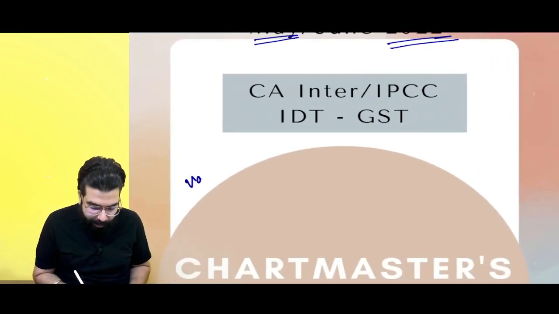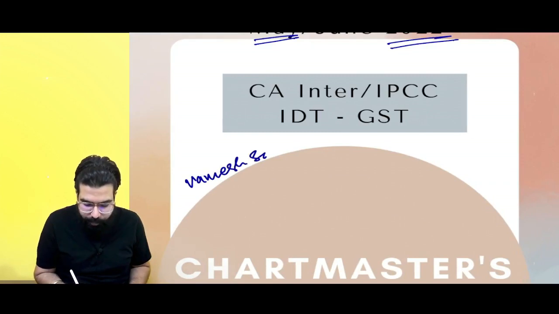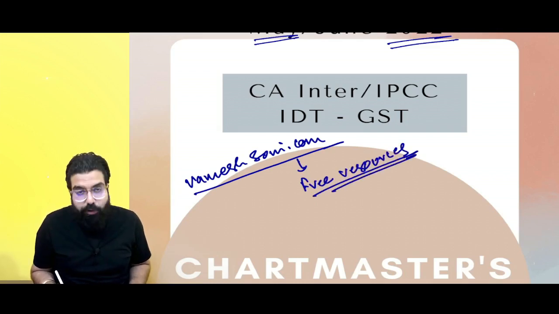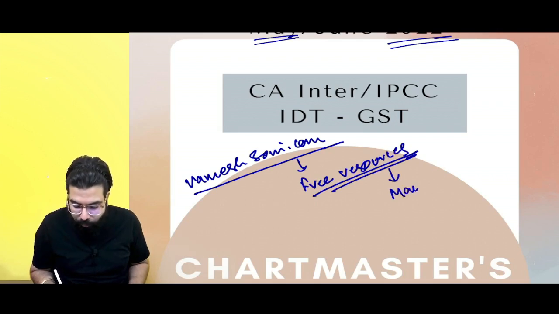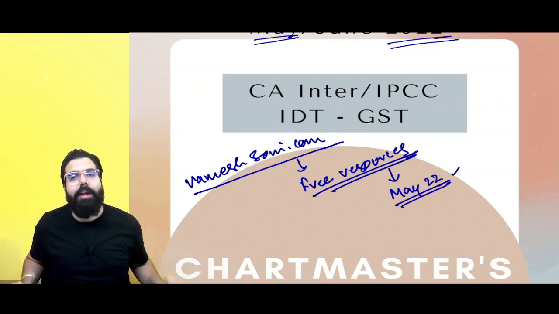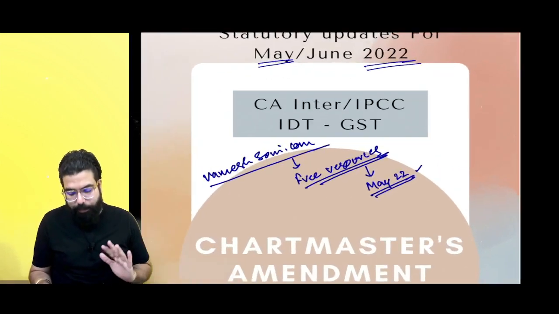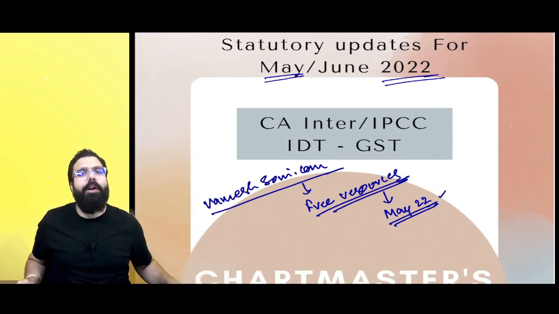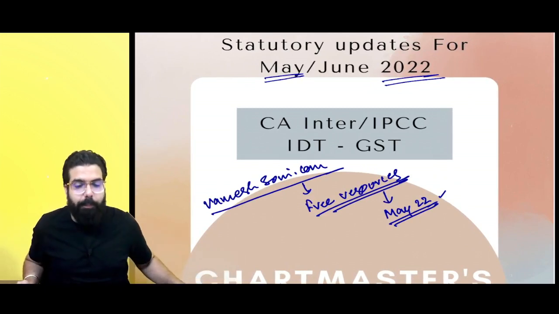What you can do is you can go to rameshsoni.com. There you can go to free resources. Free resources, one tab is there. When you go to free resources, you have to go to the May 22 folder. You will be able to find a CA Intermediate May 22 folder. In that, the statutory update material along with all the amendments have been uploaded. You can download it from there. Done, sir. Point is clear.